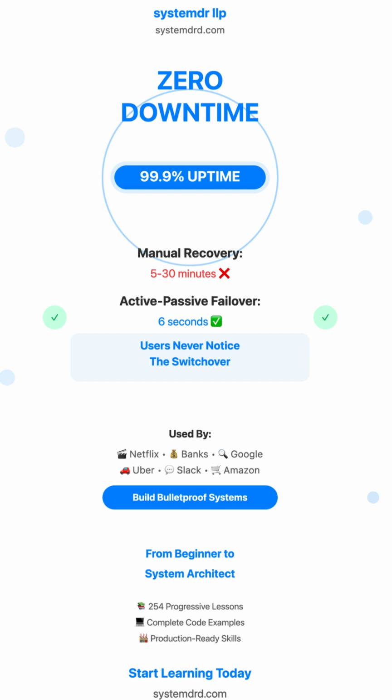This is why learning distributed systems architecture isn't just about passing interviews. It's about building systems that real businesses depend on, systems that handle millions of users without breaking, even when individual components fail.